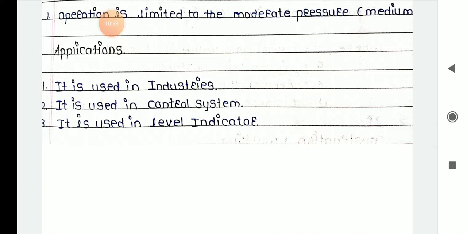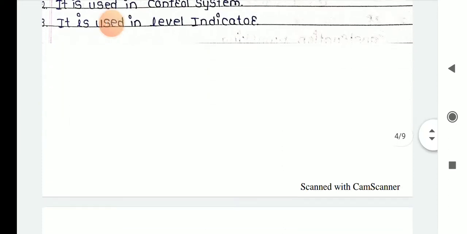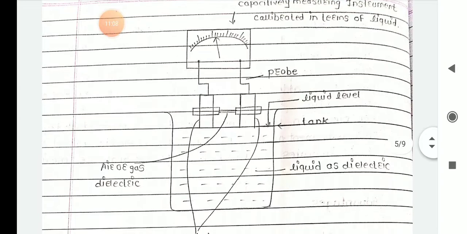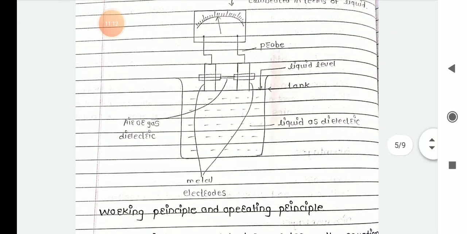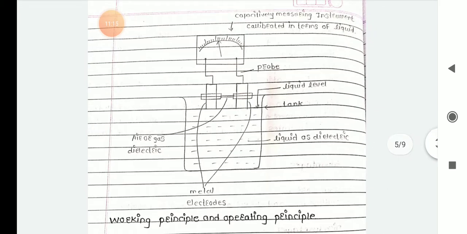First, it is used in industries. Second, used in control systems. Third, used in level indicators. So next type we'll move on to the capacitance level indicator. First we'll discuss the working principle of the capacitance level detector.